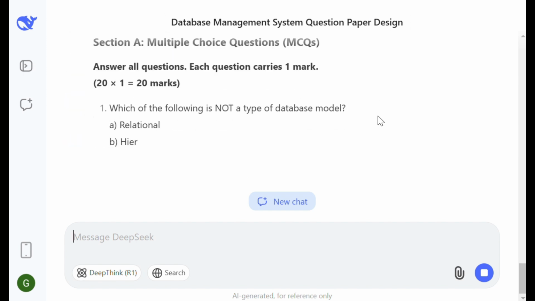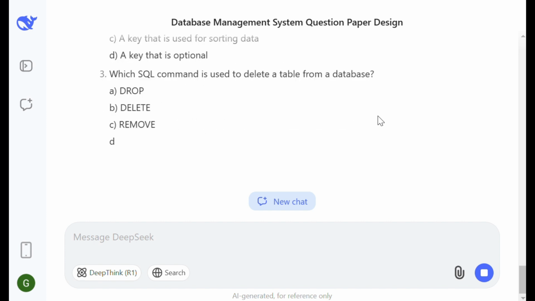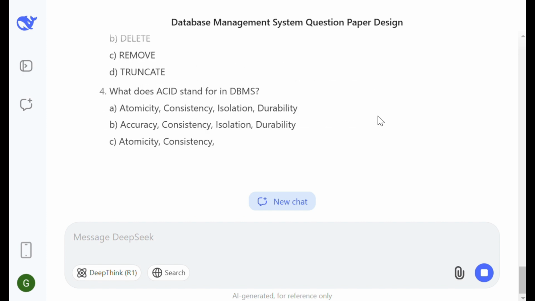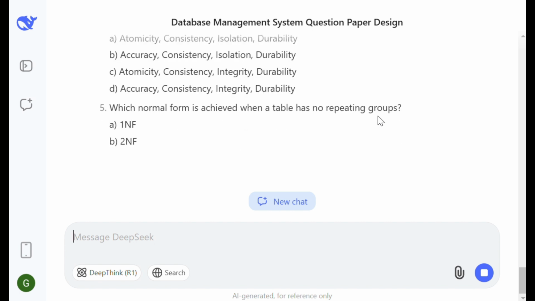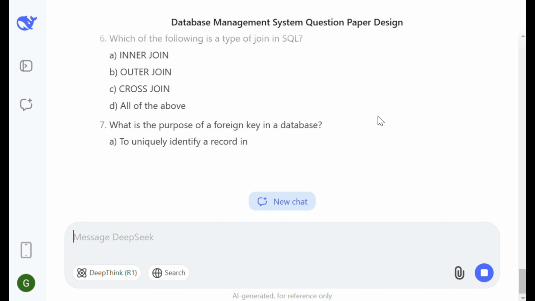Yes, it is responding. So accordingly, the sections are adjusted for a 100 marks question paper. It is generating 20 multiple choice questions.